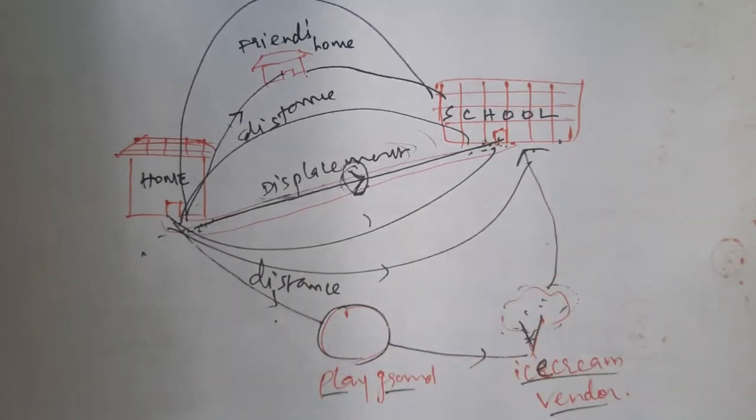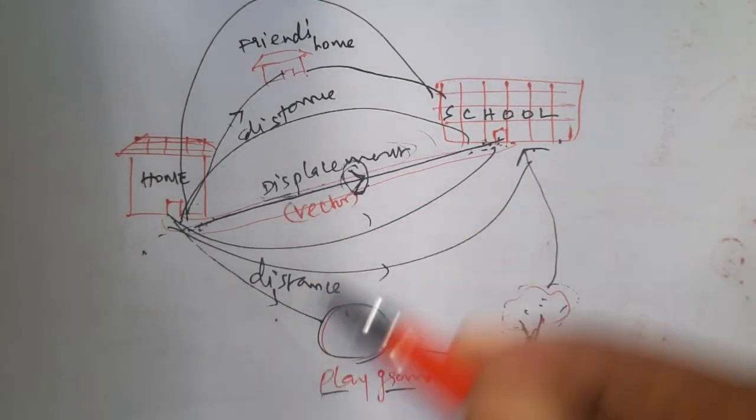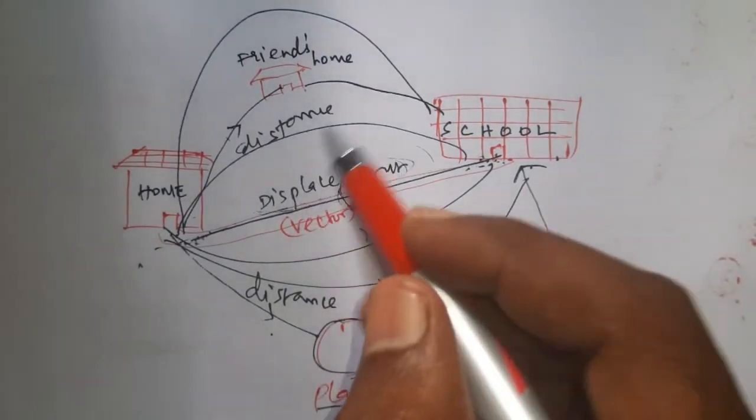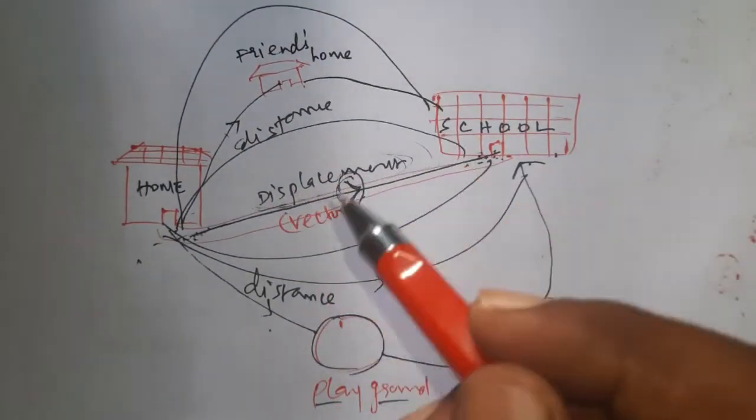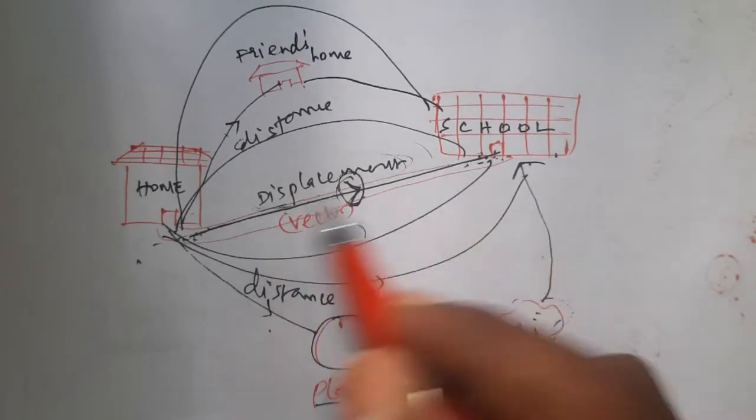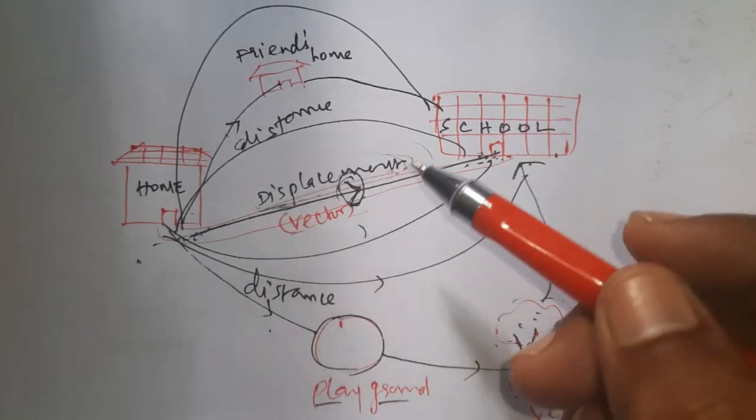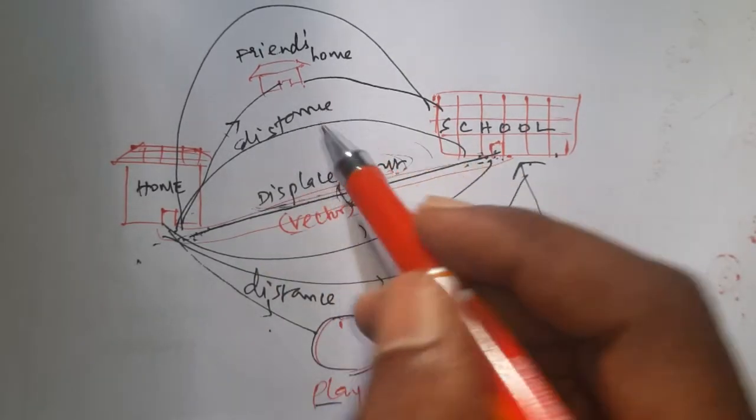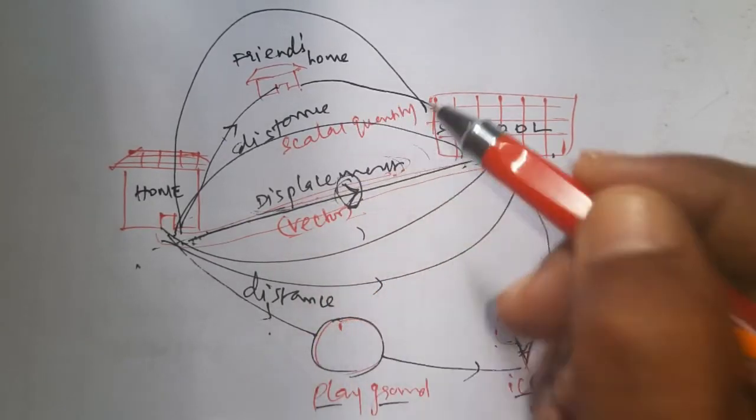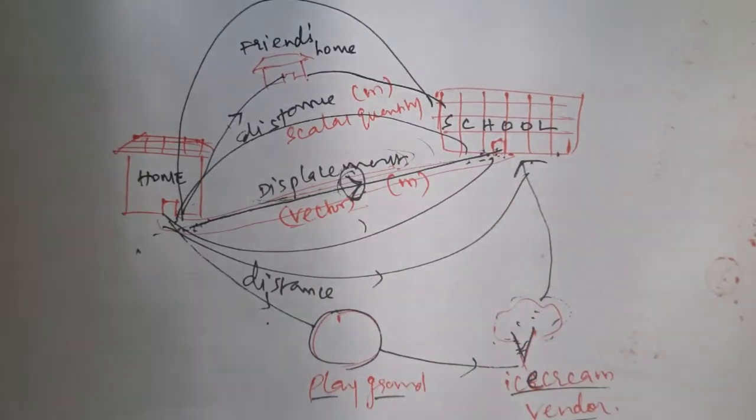Displacement has direction and magnitude, so it is a vector quantity. But distance has no direction, it has only magnitude. For example, 2 km, 3 km, like that. But displacement is 2 km towards east, towards west, like that, it has some direction. So due to direction and magnitude, displacement is a vector quantity, but distance has only magnitude, so it is a scalar quantity. Distance is measured in meter, displacement is also measured in meter.